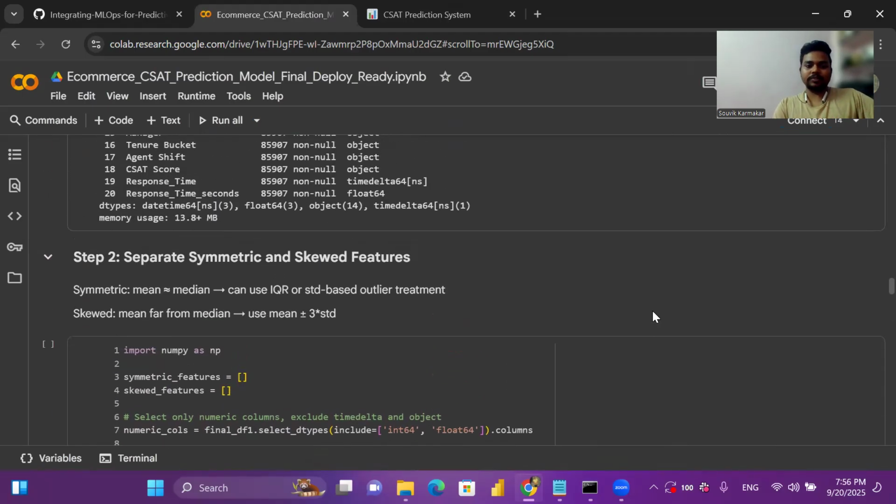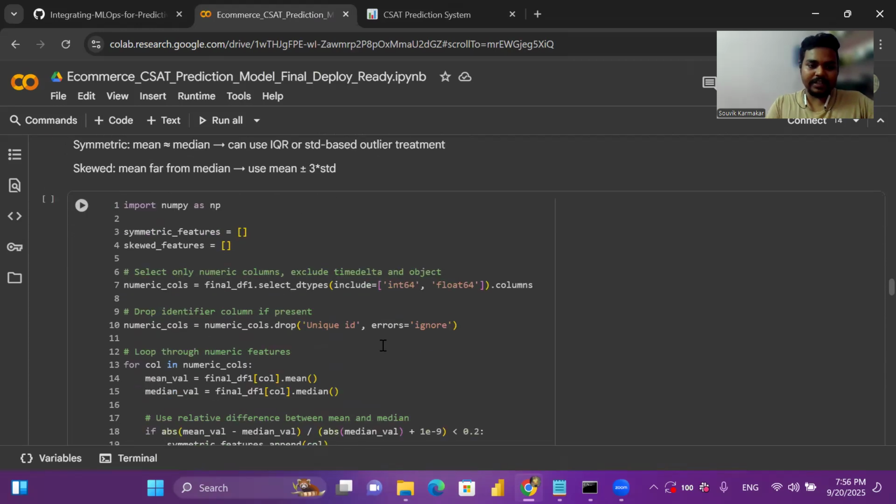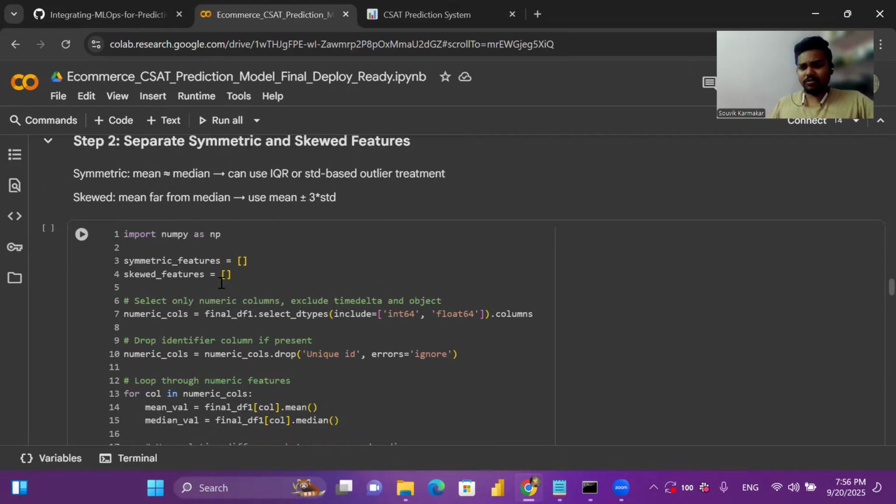So now we will go into the outlier part. Before going into the outlier part, we have to check which features are symmetric and which features are skewed. Before outlier treatment, we need to see what is symmetric and what is skewed.